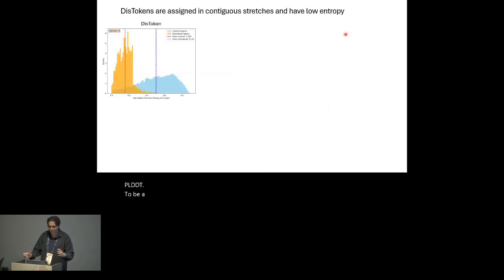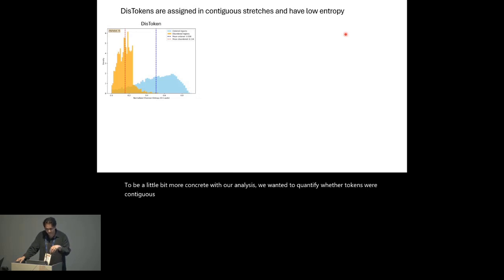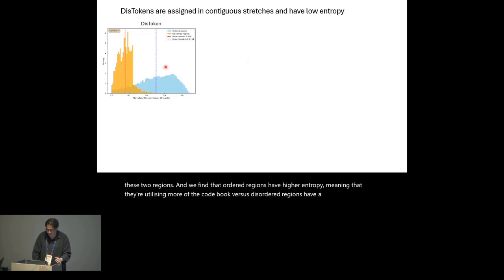To be a little bit more concrete with our analysis, we wanted to quantify whether tokens were contiguous. We looked at the entropy within disordered and ordered regions of proteins to see whether the codebook was being utilized to a greater or lesser extent between these two regions. And we find that ordered regions have higher entropy, meaning that they're utilizing more of the codebook, versus disordered regions, which have a lower entropy.